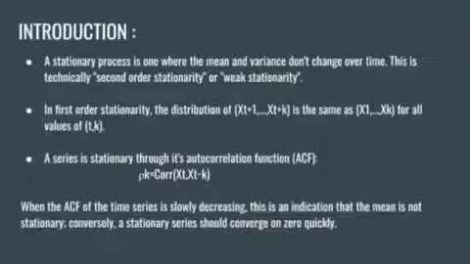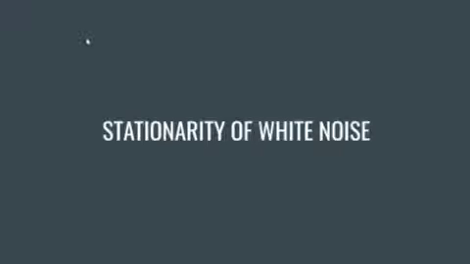And the third point is the final point. When the ACF of the time series decreases slowly, this is an indication that the mean is not stationary. Conventionally, a stationary series should converge to zero quickly. That's all my points.